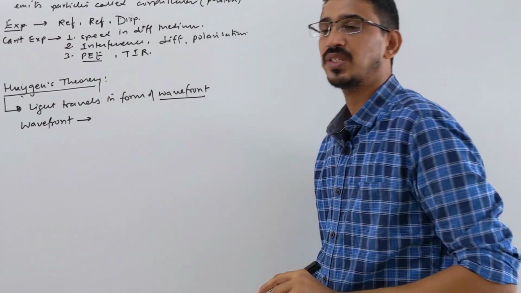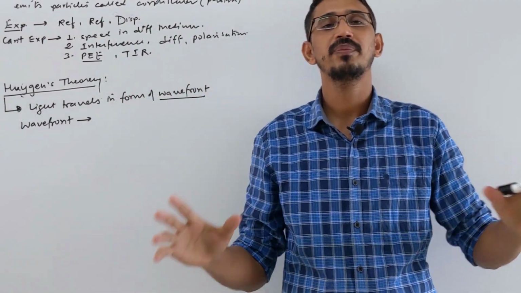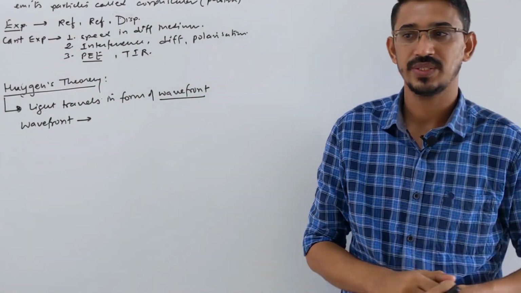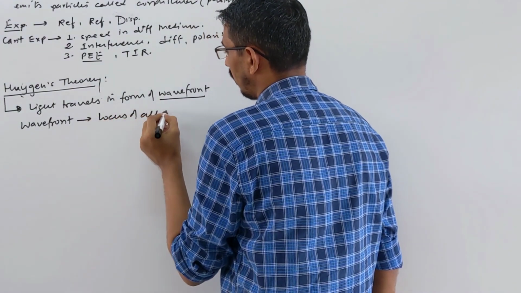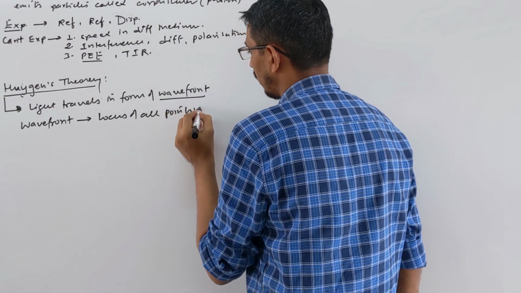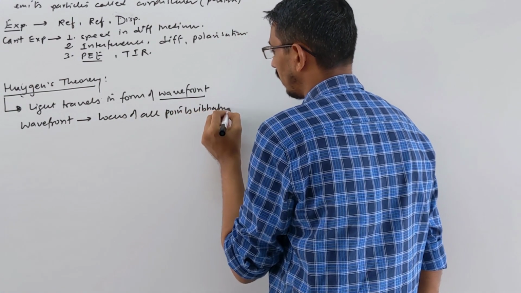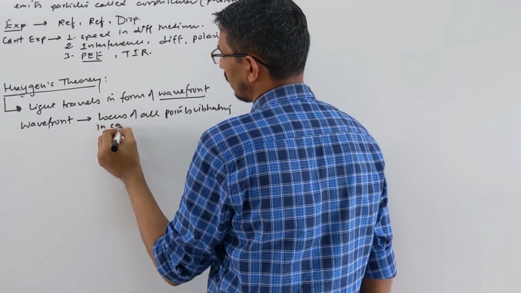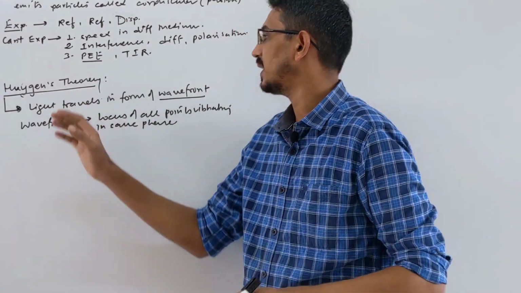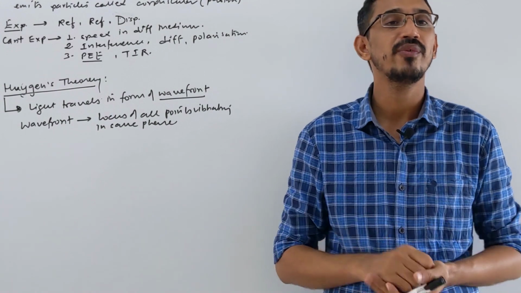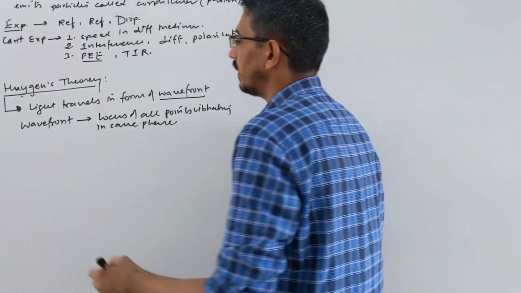Correct. Wavefront is the locus of all points where the particles are vibrating in the same phase. That locus is called the wavefront. So what did he say? He said that light travels in the form of wavefront. Correct? And then he said what?